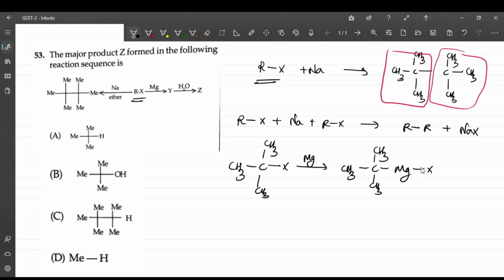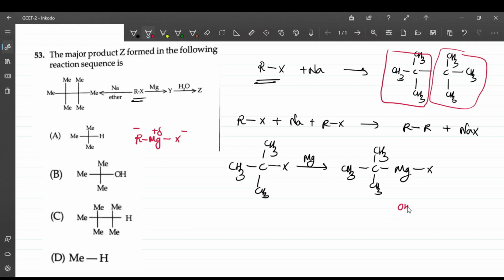Further you react this with water. If you see over here, this part is negative. Whenever it is a Grignard reagent, if I write R, Mg, X, this is negative, this is negative, this is positive. Now you tell me, if you are adding water over here, what will happen?